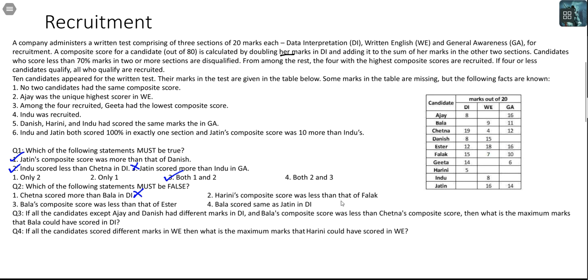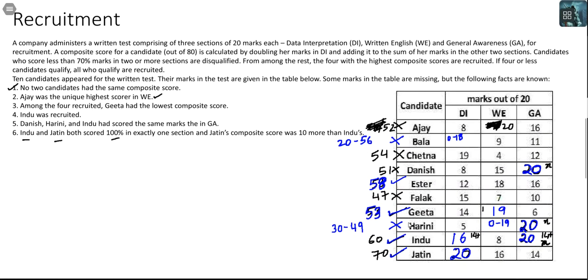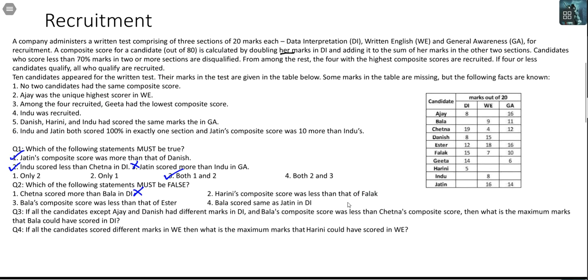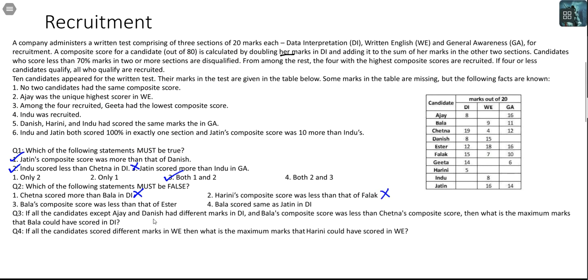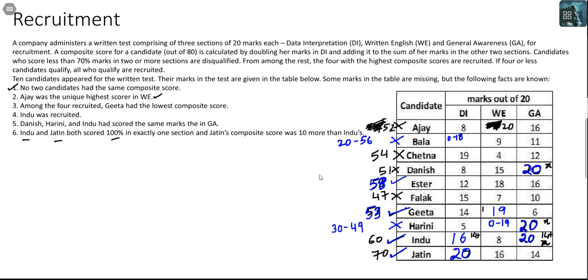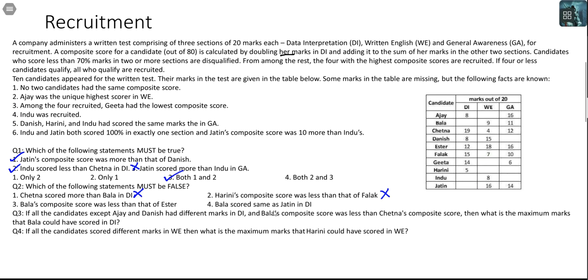Harini's composite score was less than that of Falak. It is possibly true, but it could possibly be false as well. Harini can go up till 49. Falak is only at 47. So this cannot be the answer. Let's look at statement 3. Bala's composite score was less than that of Esther. Bala's composite score will be 20 to 56 and Esther's composite score is 58. So this is not must be false. This is necessarily true. Cancelled.